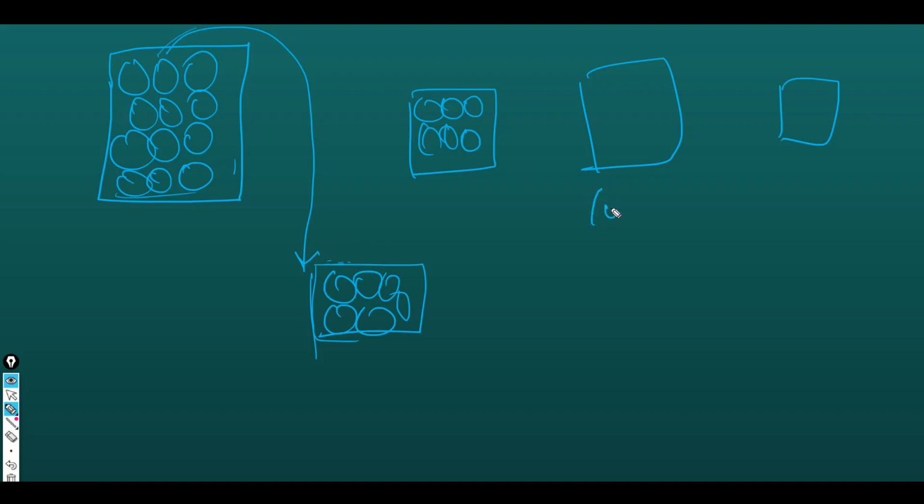For example, I have a long and an int. Long is 8 bytes, int is 4 bytes, right? So int cannot store more values than this. If we try to give any more values than this, what will happen? Your values will spill out, right? So now let's try this in practical.